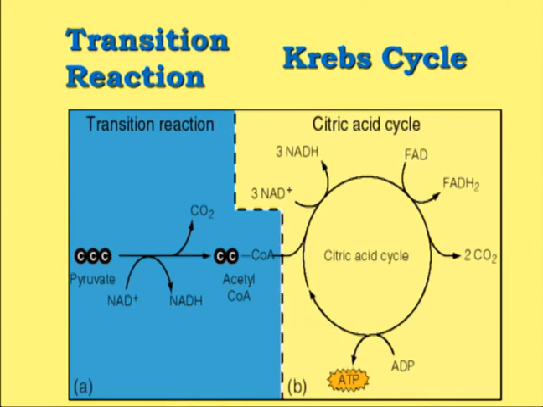Directly, this acetyl-CoA cannot enter into the mitochondria as the mitochondrial membrane is impermeable to NADH as well as to the acetyl-CoA. So it combines with the oxaloacetic acid and then it will enter into the mitochondria.